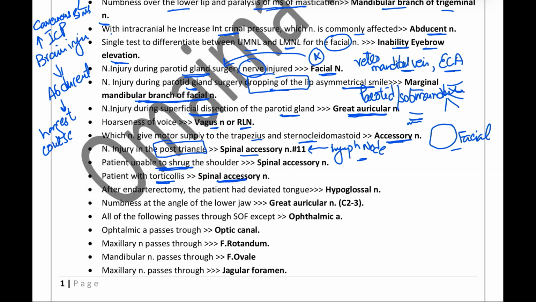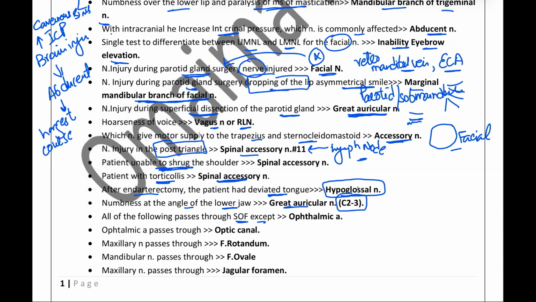After endarterectomy, the patient developed deviation of the tongue. We have learned that the motor supply is by the hypoglossal nerve. So whenever there is deviation of the tongue, we will choose the hypoglossal nerve. Numbness at the angle of the lower jaw is by the great auricular nerve, which has its origin from C2 and C3. All of the following are passing through the superior orbital fissure except.